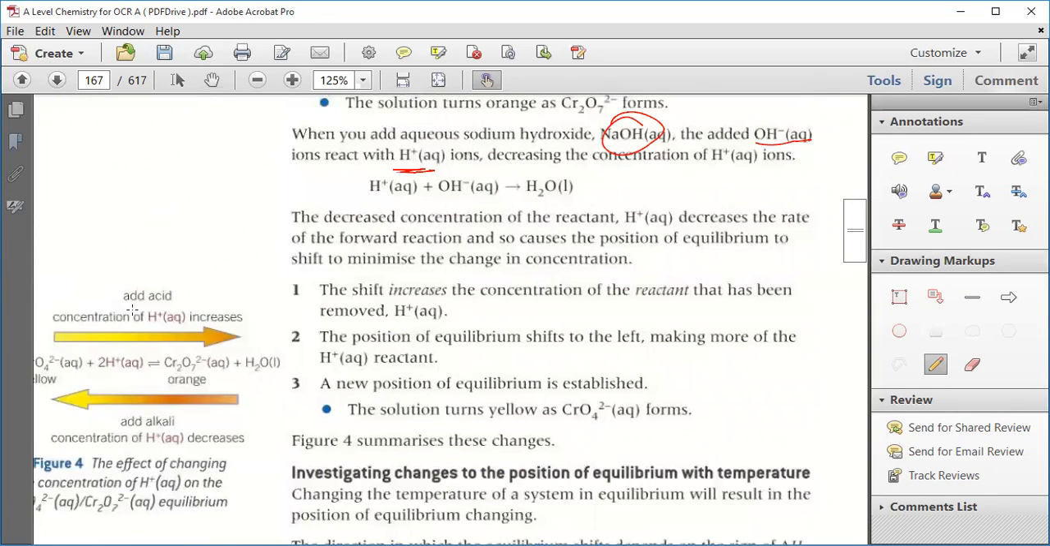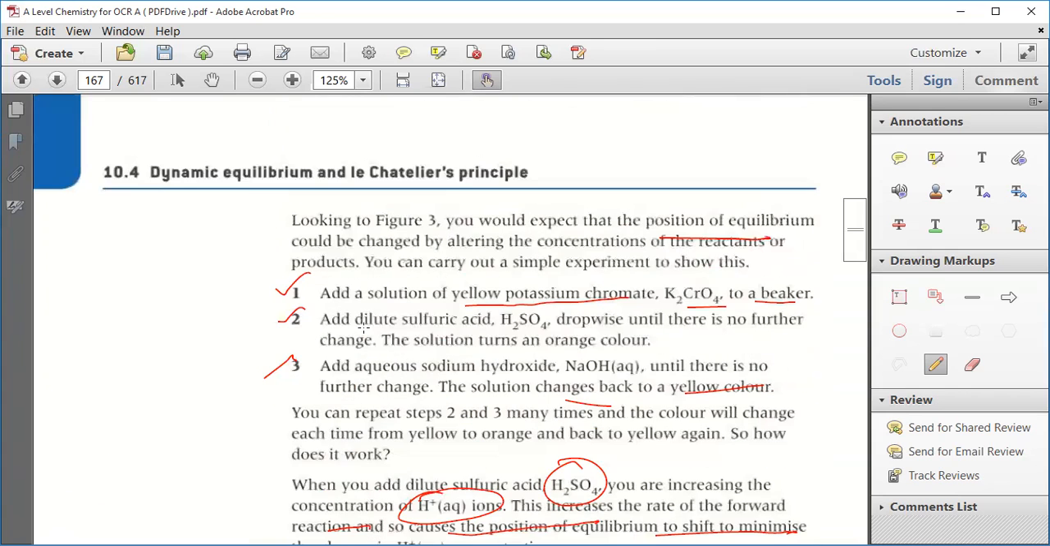So, okay, now see: acid added, yellow to orange; base added, orange to yellow. So the position of equilibrium shifts towards the left, making more H+ ion reactant, and a new position of equilibrium will be established. The solution turns yellow as CrO4 2- aqueous forms, which is summarized in that particular equation. Clear? Fine.